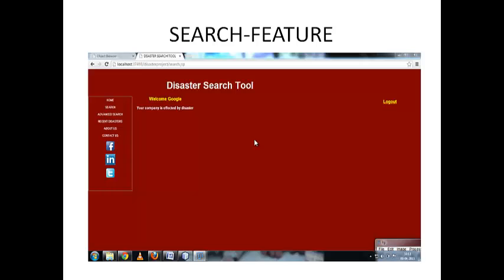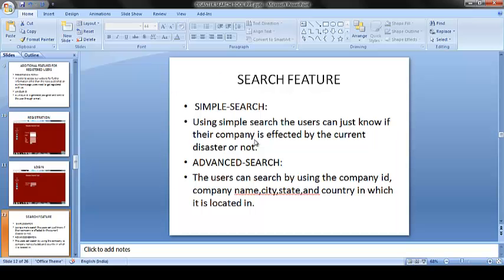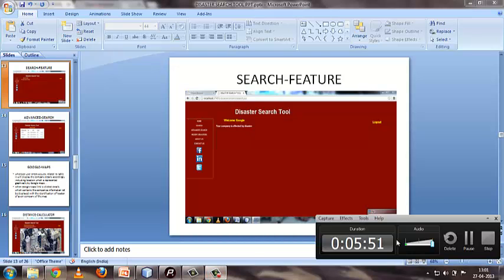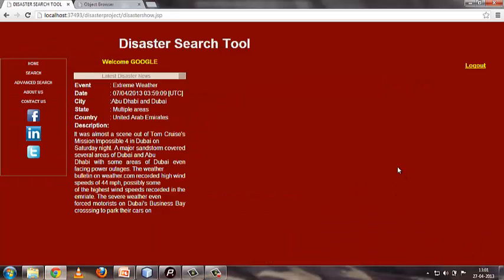This is the screenshot of the simple search feature. Now let's see the implementation of the search feature.